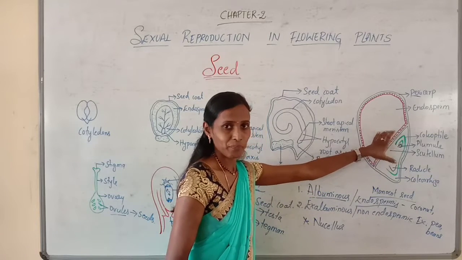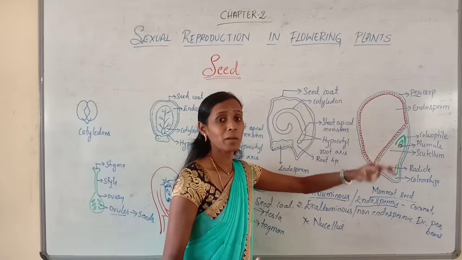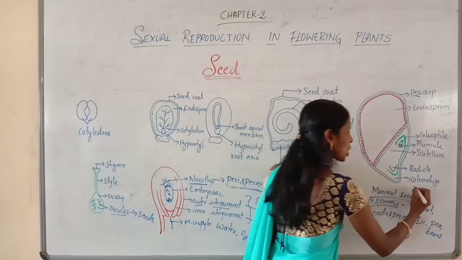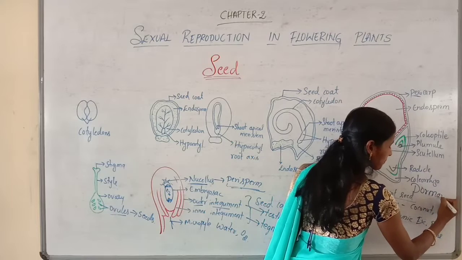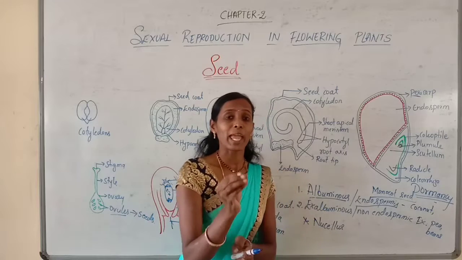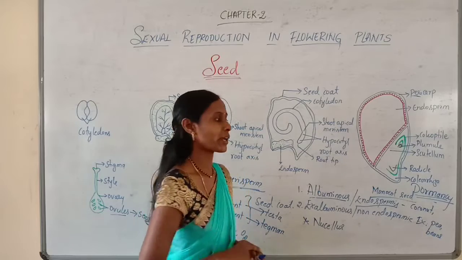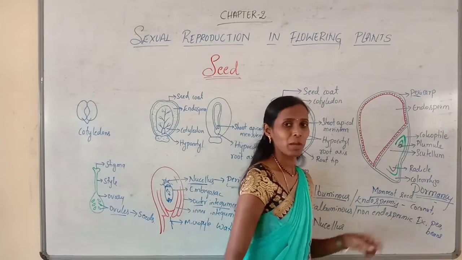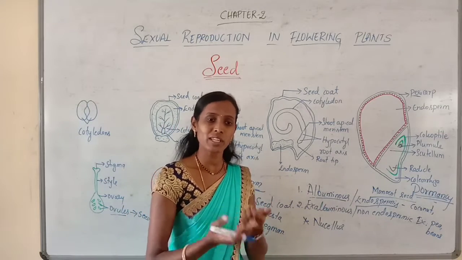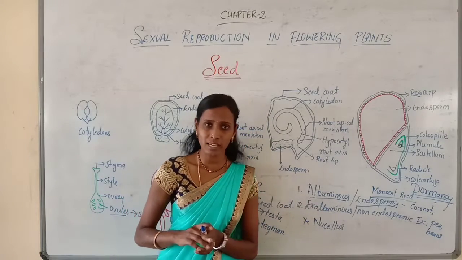When the seed becomes dry, the metabolic activity of the embryo slows down, and the embryo may enter into a resting stage called dormancy. You may have studied in your first PUC about dormancy, when the metabolic activity of the embryo decreases and it enters into a resting period called dormancy, and this phenomenon we call dormancy of seeds. When the embryo is in a dormancy state, the seed is also in a dormancy stage, so we call it dormancy of seeds.